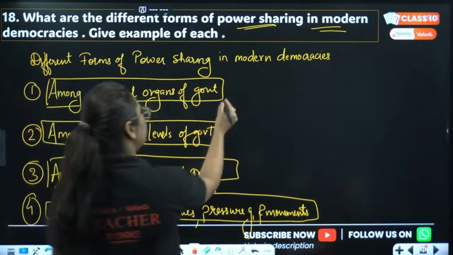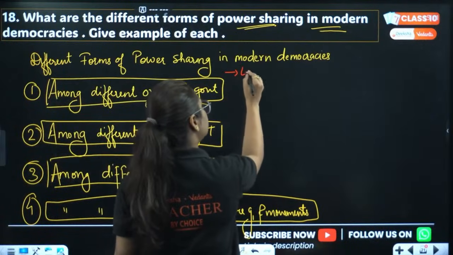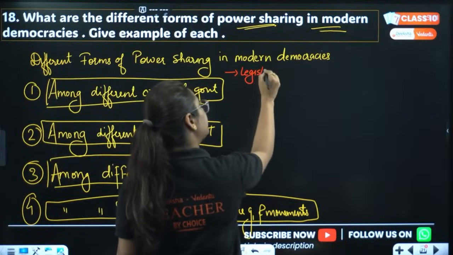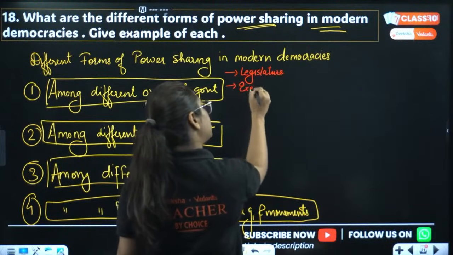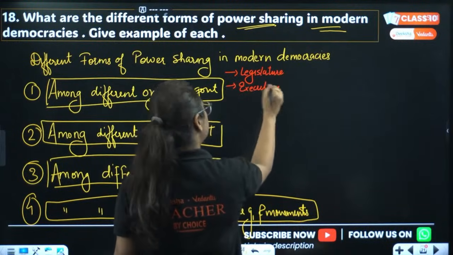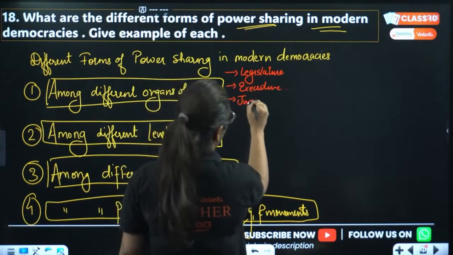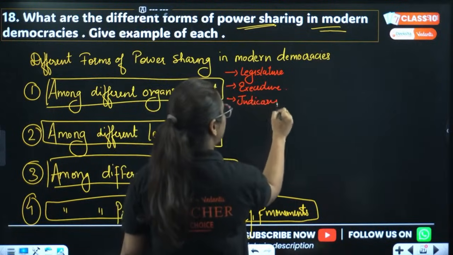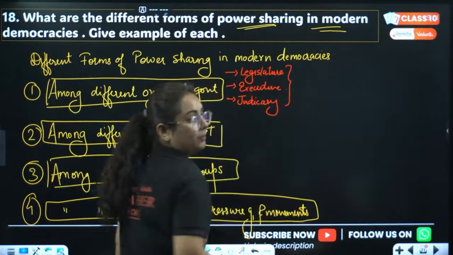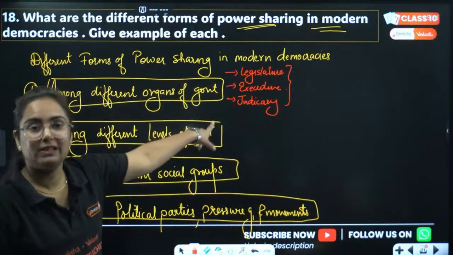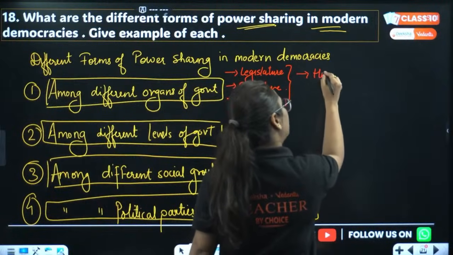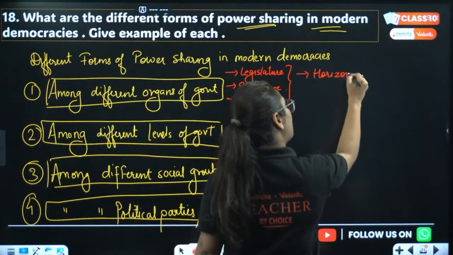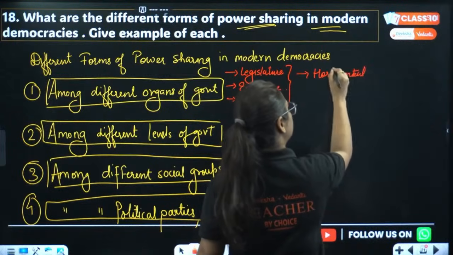Among different organs of government, so what are the organs? Organs are the legislature, which makes the law, the executive, which executes the law, and the judiciary, which upholds the law. These are part of a single level of government, the central government, where all these three bodies are present, and hence this type of division is known as horizontal division of power sharing.